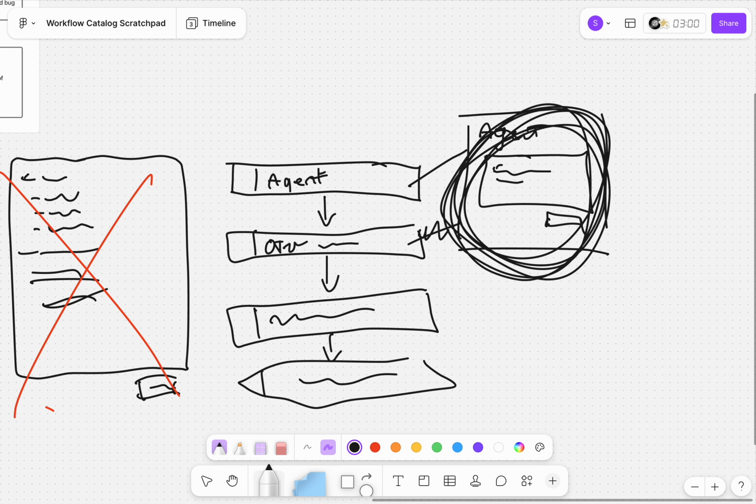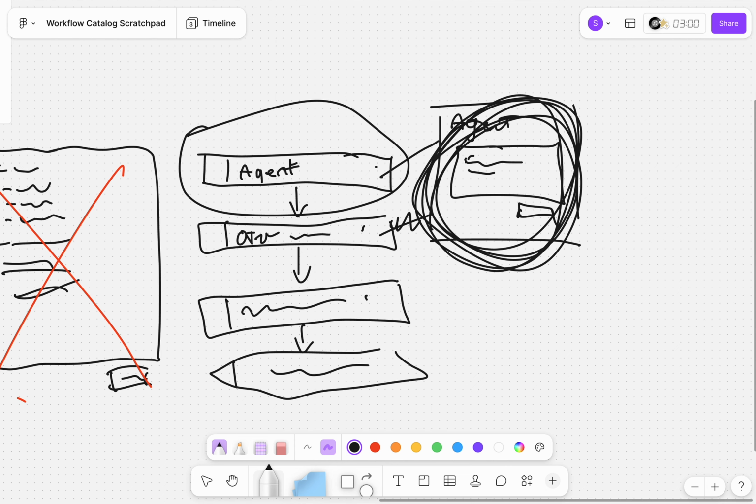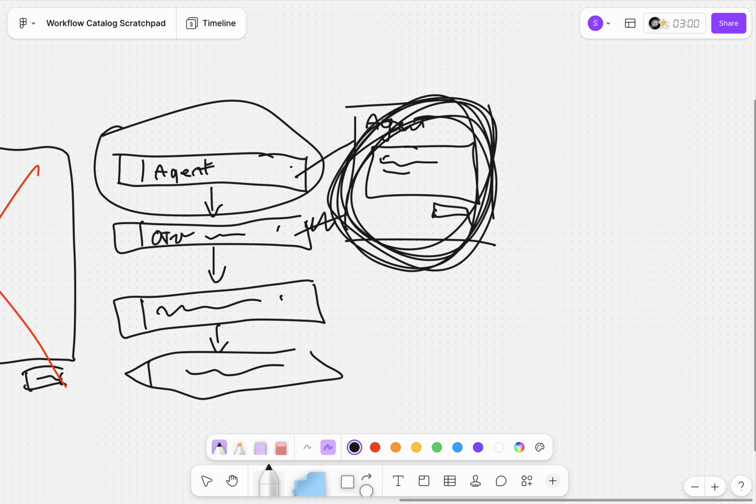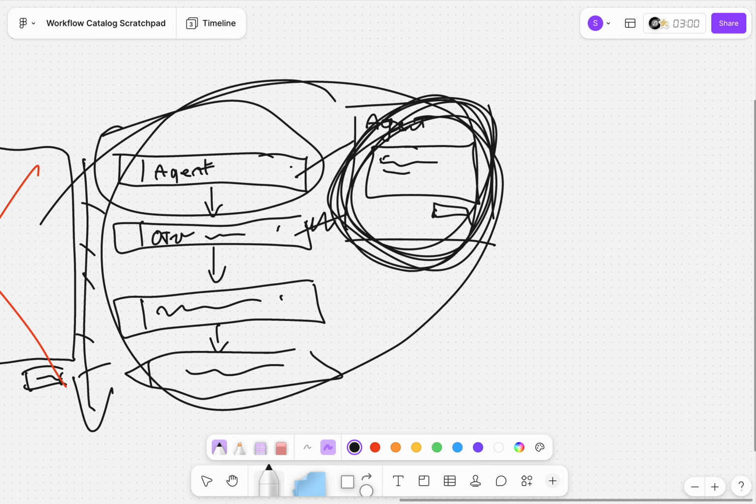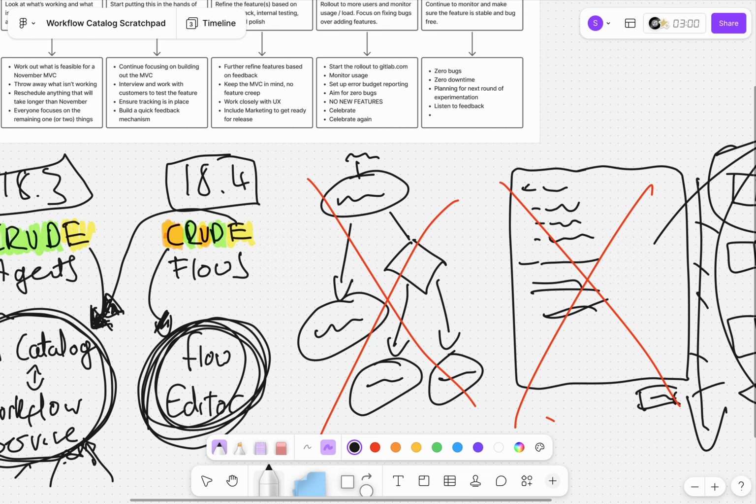Yeah, basically this is the most simple version that we need right now. Just nodes that pass down to each other, and they don't need to be nodes in the sense of a node chart. It's literally just a box with an arrow and a box with an arrow and a box with an arrow, because we can only connect one to one, and it's a very linear flow that just goes straight down. If we can build this for 18.4, then that will allow us to create, read, update, delete, and eventually execute flows as well.